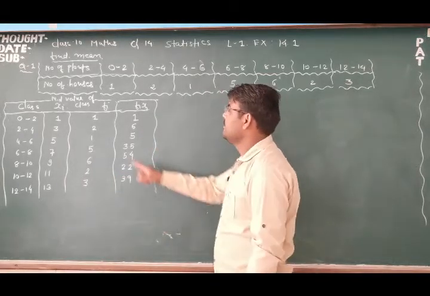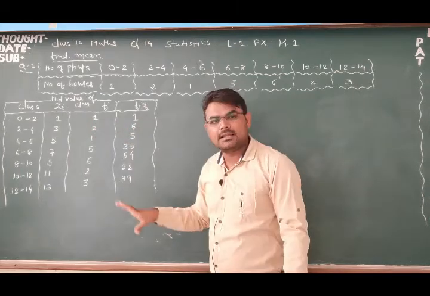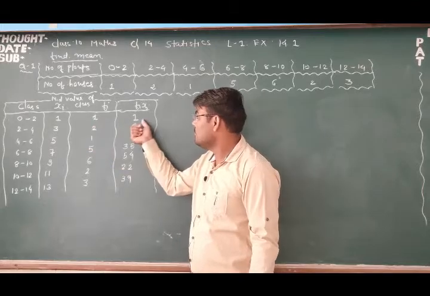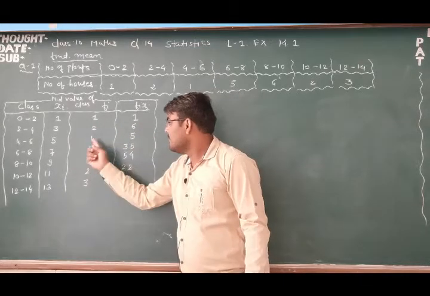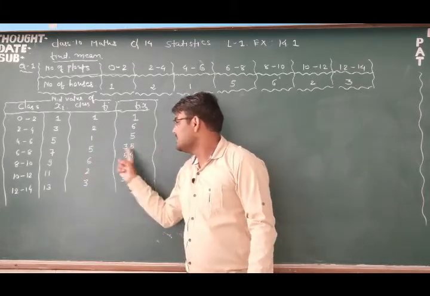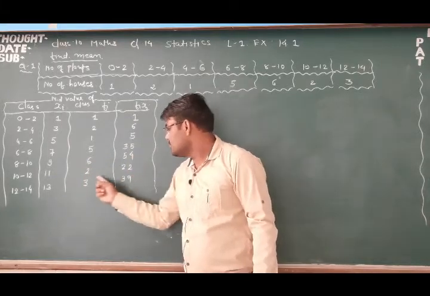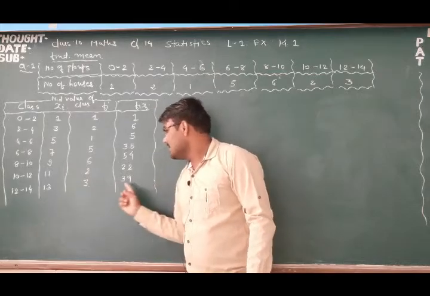Right? Check it. These multiplications should not be wrong, otherwise our answer may go wrong. So let's check again. 1 into 1 is 1, 3 2 are 6, 5 1 are 5, 7 5 are 35, 9 6 are 54, 11 2 are 22, and 13 3 are 39.